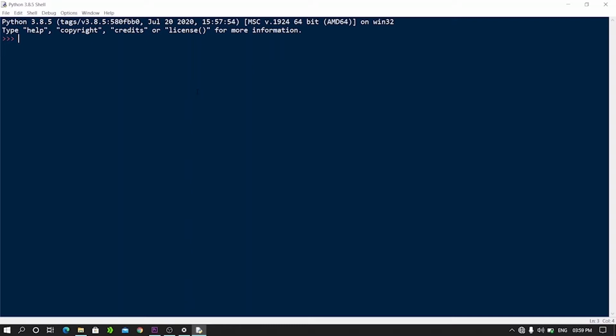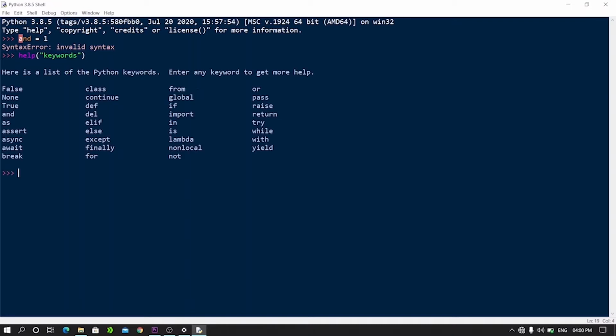For example, and is a special word. If I try to create a variable named and, and assign a value, it will give an error. That means you cannot use any special words as an identifier. If you want to know more about these special words, you can just type help, open parenthesis, double quotes, keywords, enter. Here you can see the list of Python special words.